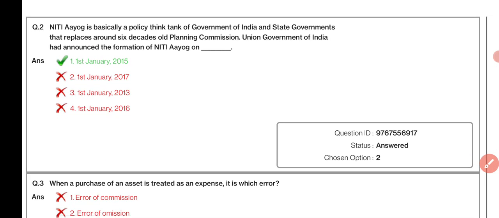Niti Aayog is basically a policy think tank of the Government of India and state governments that replaces the around 6 decades old Planning Commission. The Union Government of India announced the formation of Niti Aayog on 1st January 2015.